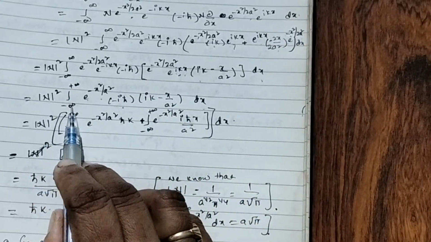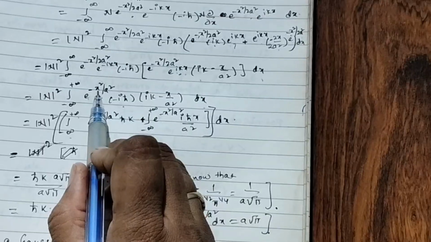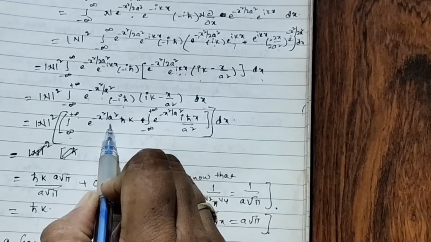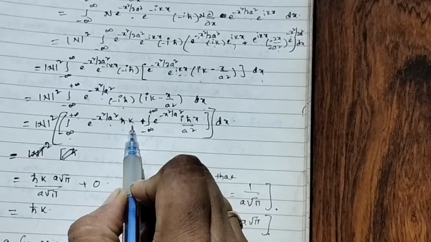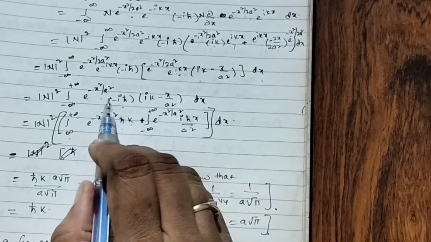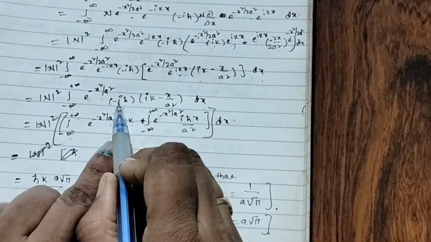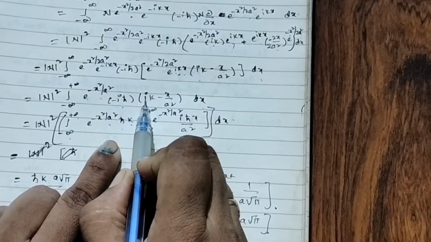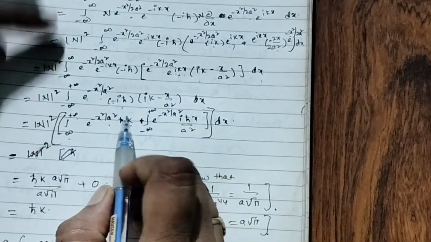Again N square integral of e to the power of minus x square by a square, now h cut k. Here we multiplied this with this and again this with this: i into i square, minus 1 value. Here already one minus is there, so minus times minus gives plus.